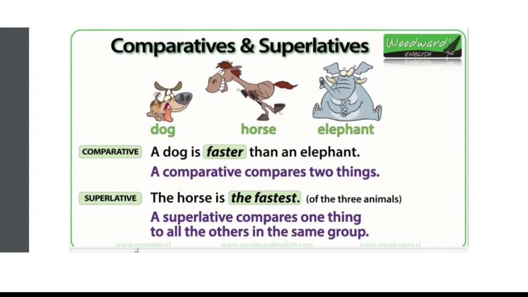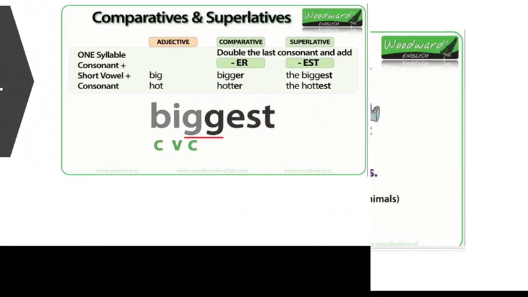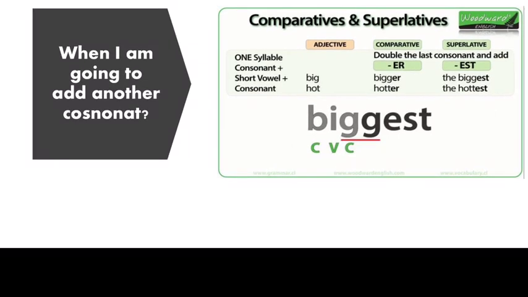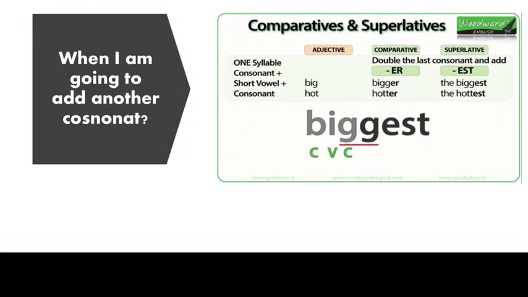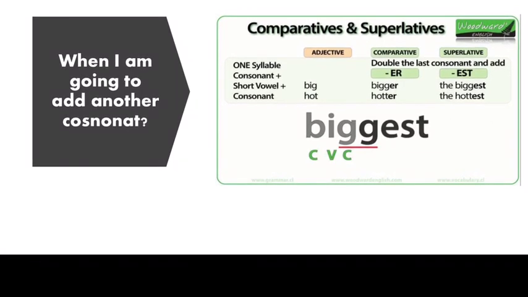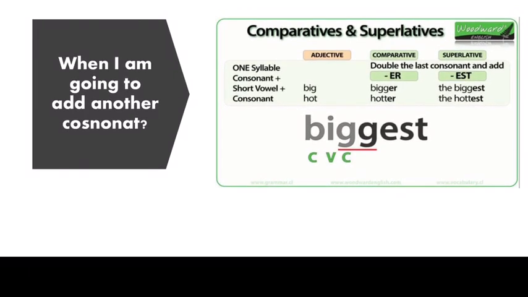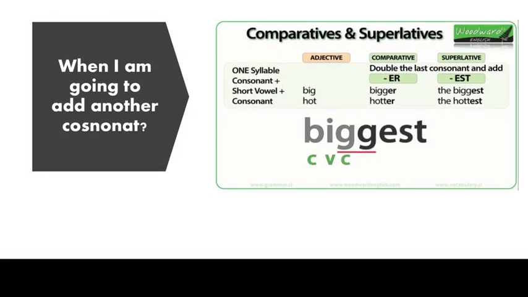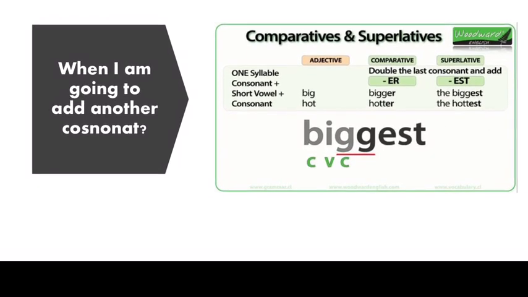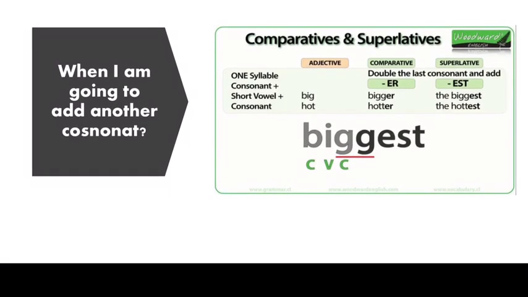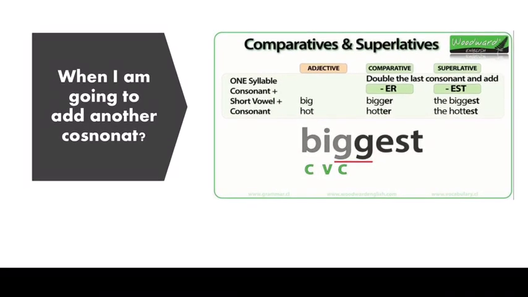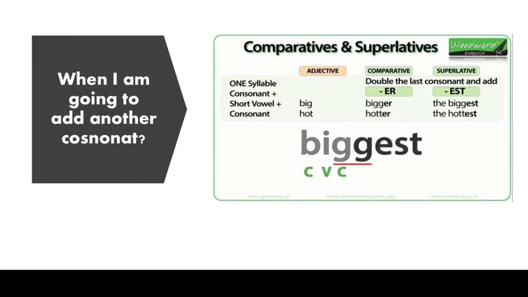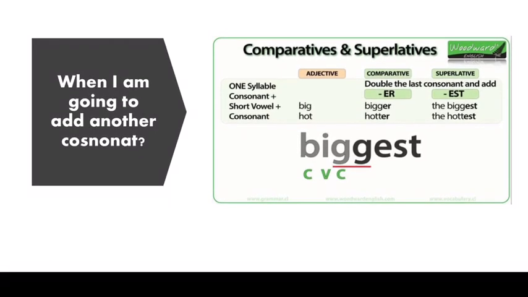Sometimes you are going to need to add another consonant to some adjectives. When am I going to do this? I'm going to explain this in Spanish because it's very confusing sometimes. Cuando en un adjetivo tú encuentres una consonante, luego una vocal y luego una consonante, debes de agregar otra consonante más para que haya dos consonantes juntas y luego el EST o el ER.